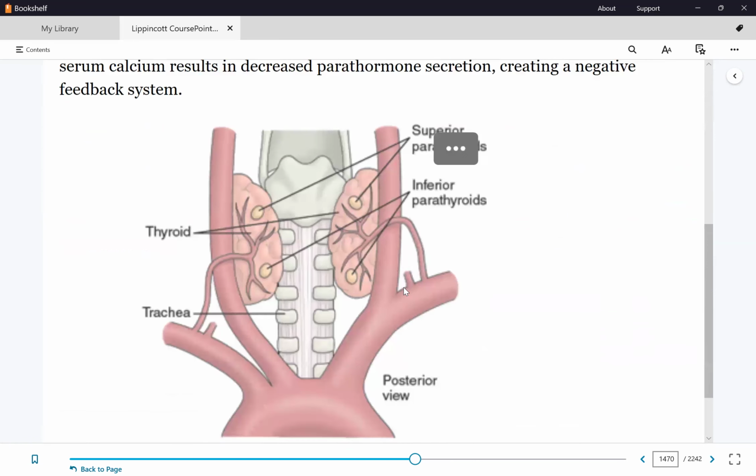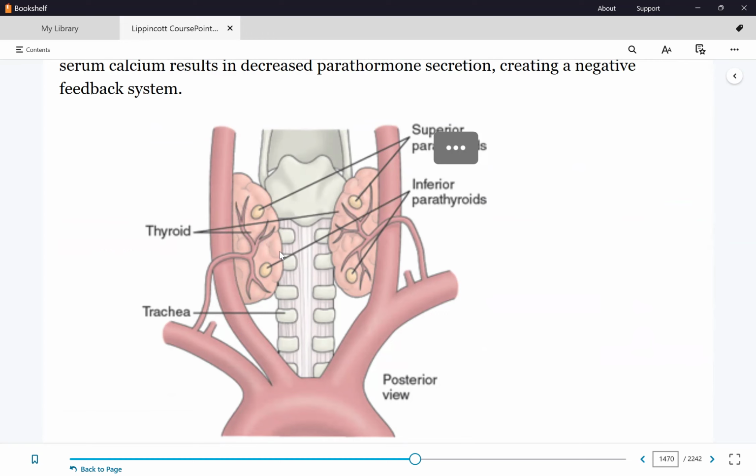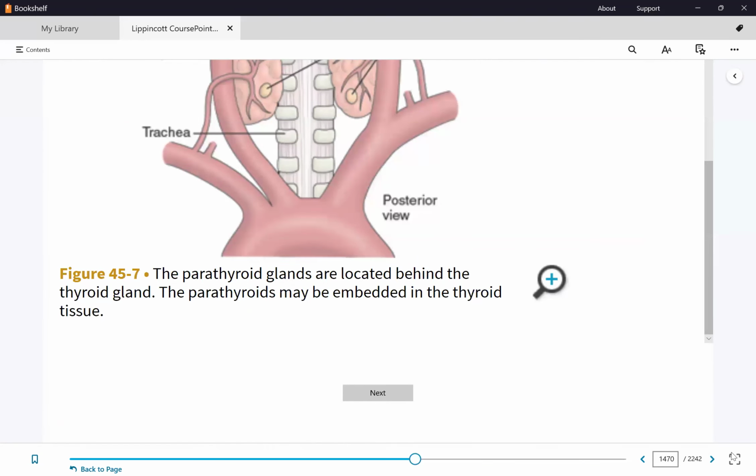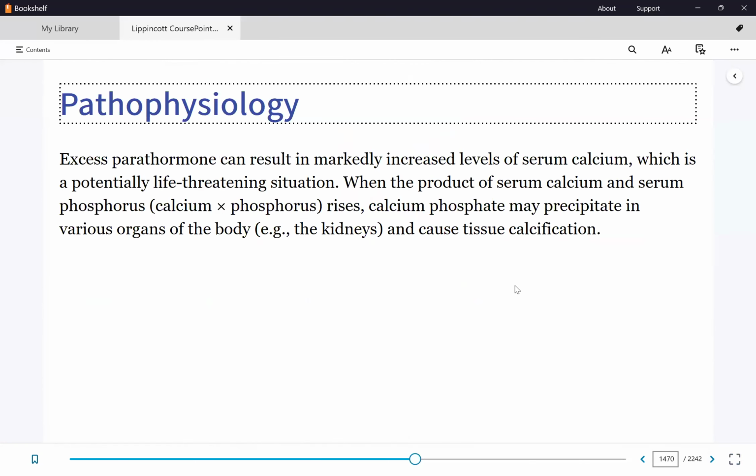Okay. And that's their location. So that's what I mean by they're inseparable. You cannot pick them out. So therefore, any injury, including surgical removal of the thyroid glands, includes removal of the parathyroid glands. Let's go straight to the two disorders.